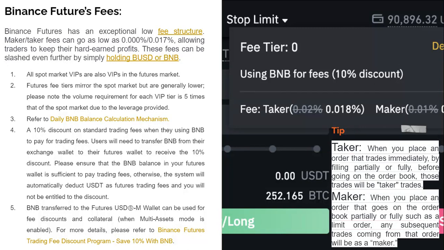All spot market VIPs are also VIPs in the futures market. So these are some of the benefits you will receive when you utilize Binance Futures, in cases where you need to pay fees.